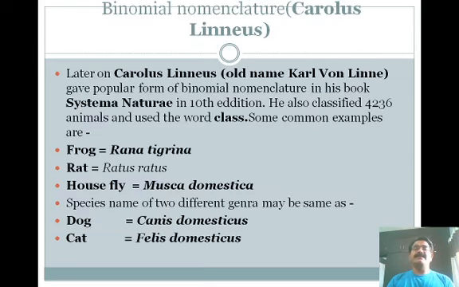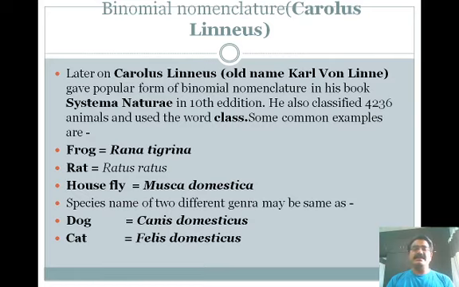There are different kinds of classification, such as binomial nomenclature. Binomial nomenclature was used by Carolus Linnaeus. Later on Carolus Linnaeus, also called Carl Linnaeus, gave the popular form of binomial nomenclature in his book Systema Naturae, 10th edition. He also classified 4236 animals and used the word class.